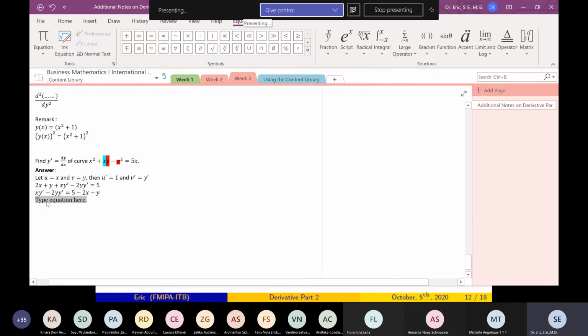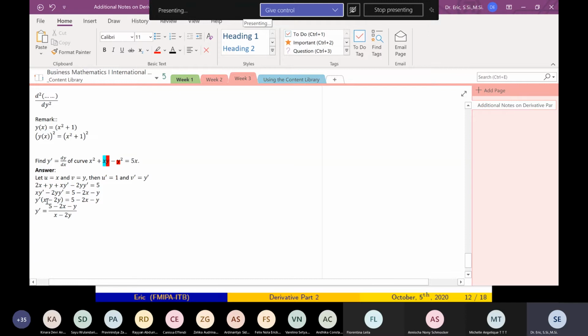Y prime is the same, I can factor it out. Y prime times (x minus 2y) equals 5 minus 2x minus y. So what is y prime? Y prime equals (5 minus 2x minus y) over (x minus 2y). And this is the derivative.